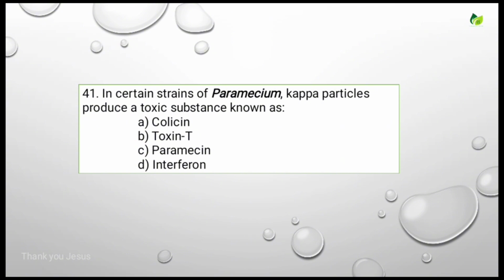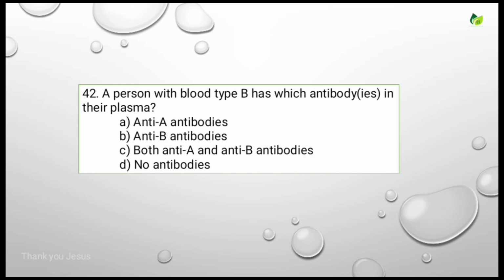In certain strains of Paramecium, kappa particles produce a toxic substance known as. Options are colicin, toxin T, paramecin, interferon. For this, the correct answer is paramecin. Let's see the next question.